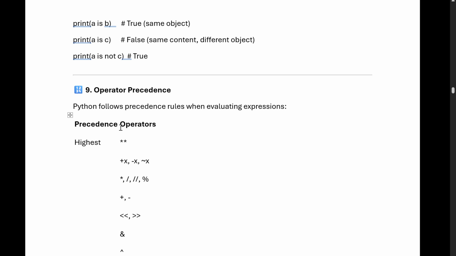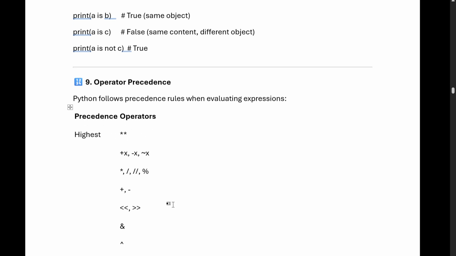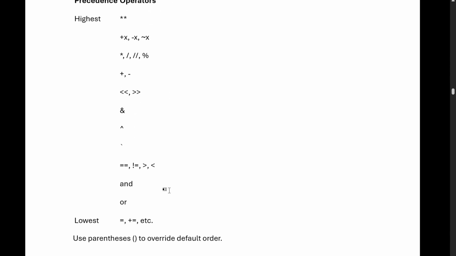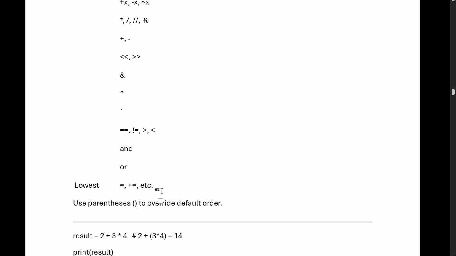Then we can see operator precedence. So operator precedence is like which operator has the highest precedence. Okay, so we can see with this particular graph. You have the lowest. Use parentheses to override the default order. Okay, so parentheses always have the highest order.